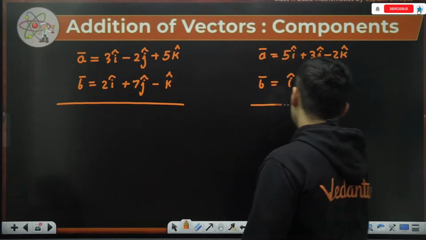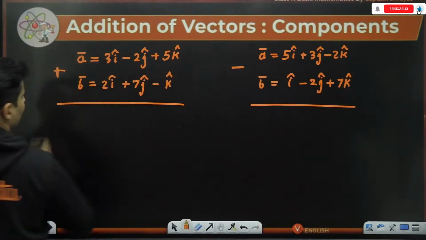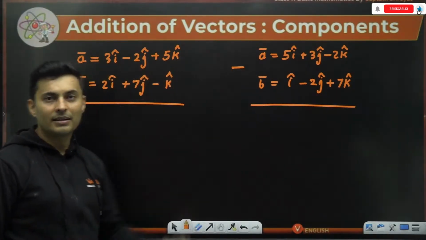In the first case, I want to add, and in the second case, I want to subtract.